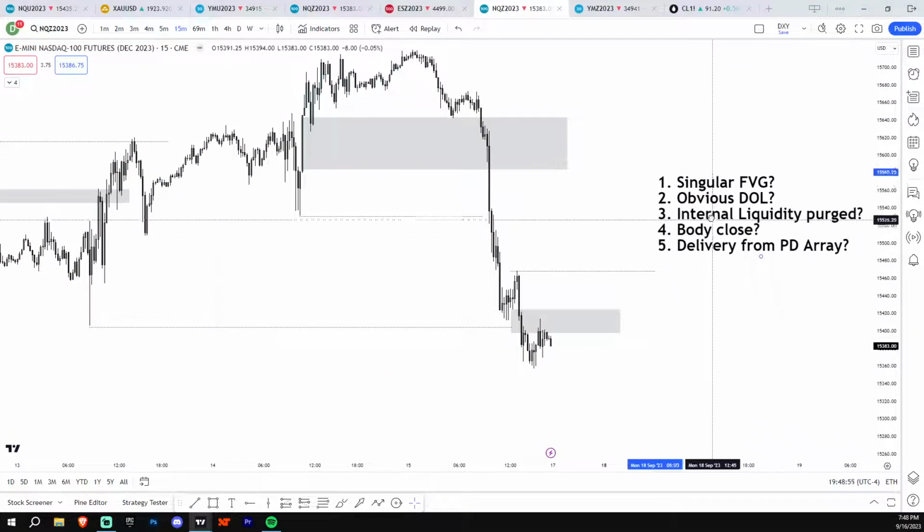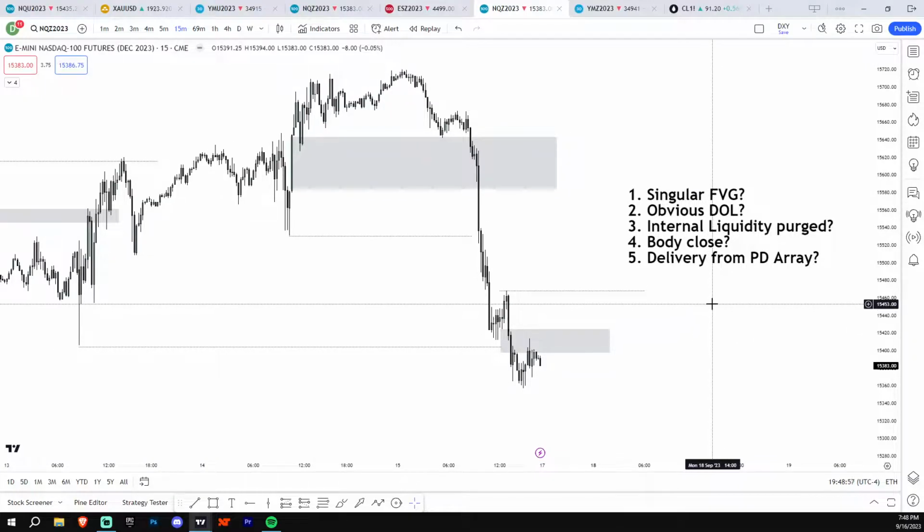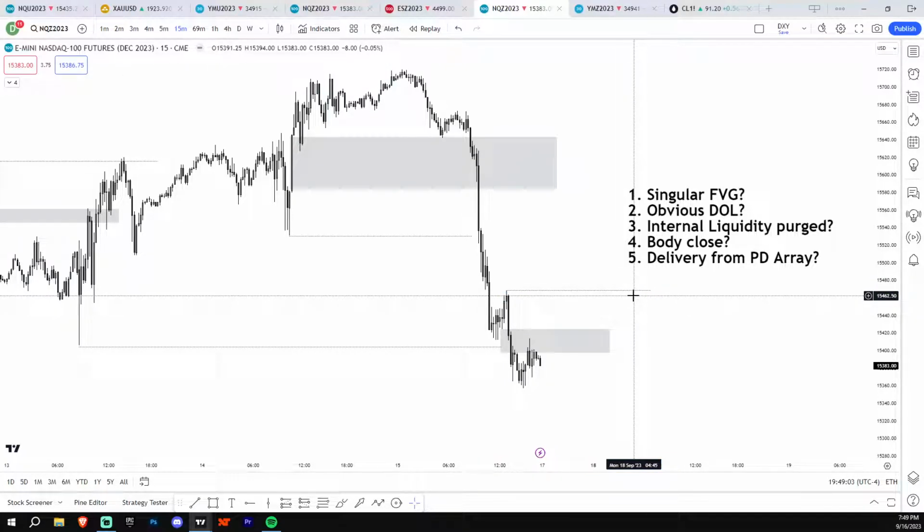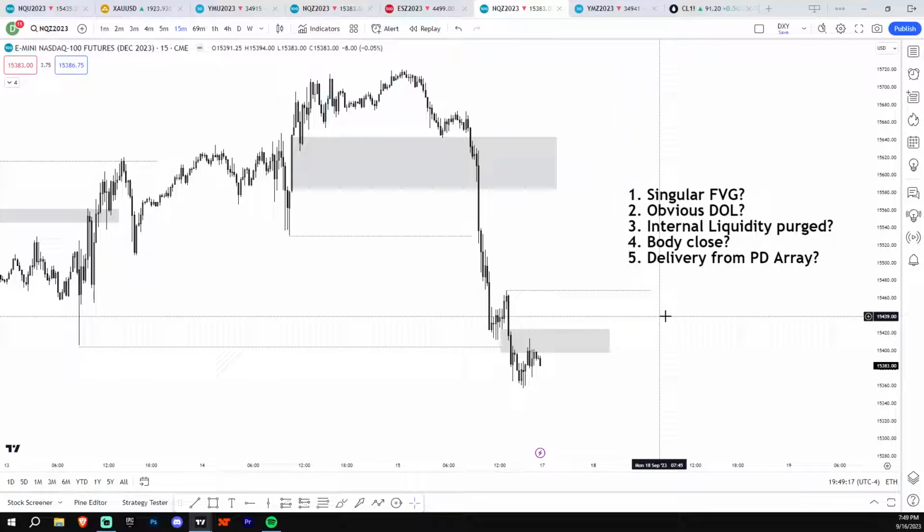So that's why sometimes if there's no obvious draw on liquidity, just don't take the trade, okay? Make sure it's a situation you've seen before, it's obvious, okay? If you're not finding a lot of obvious draw on liquidities, that probably just means you need some more screen time, which is obviously probably what you don't want to hear. But it has to be said, okay? You probably need to demo trade more, whatever it may be, if you're not finding the draw on liquidity properly.